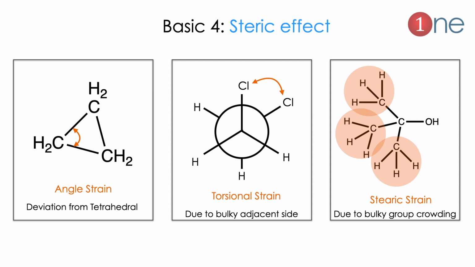Next and common one will be steric strain. Steric strain comes from the bulky groups present in the compound and the active center. Here a 3-methyl group is present on the carbon, and the functional group, an alcohol, is present on that same carbon. What really happens is this bulky methyl group doesn't allow the reaction. So this is called steric strain. So steric effect can come from an angle or a particular plane, or it can be from the bulky groups.